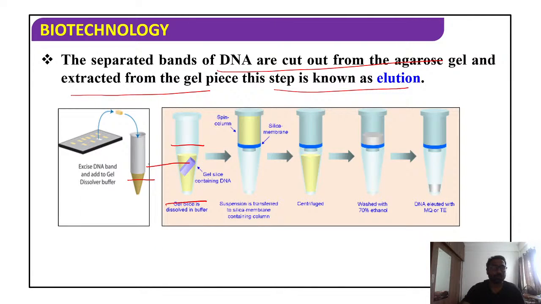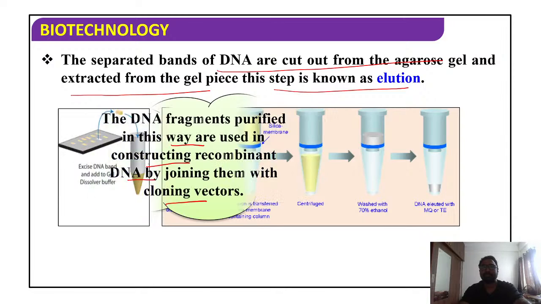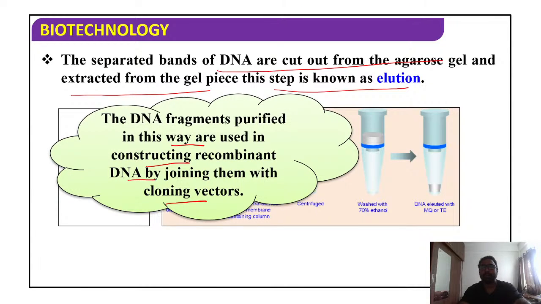Once the process is over, the separated bands of DNA are cut off from the agarose gel and extracted from the gel piece. This step is known as elution. Once you purify the DNA, we are going to use it for ligating with the cloning vector. This is the next step of our DNA technology.